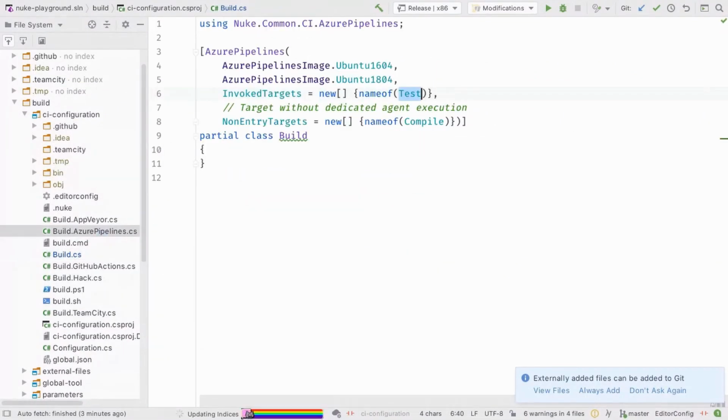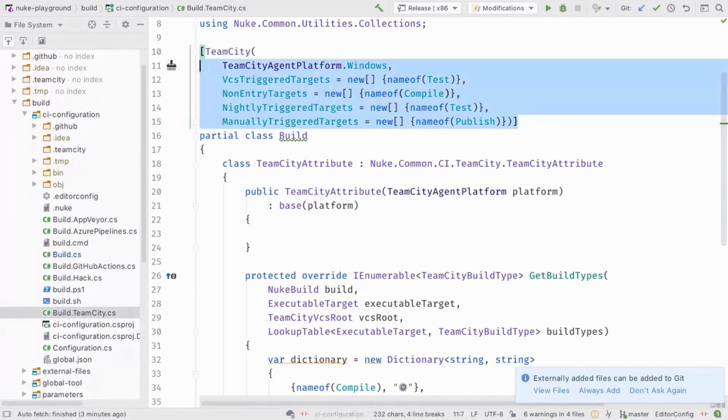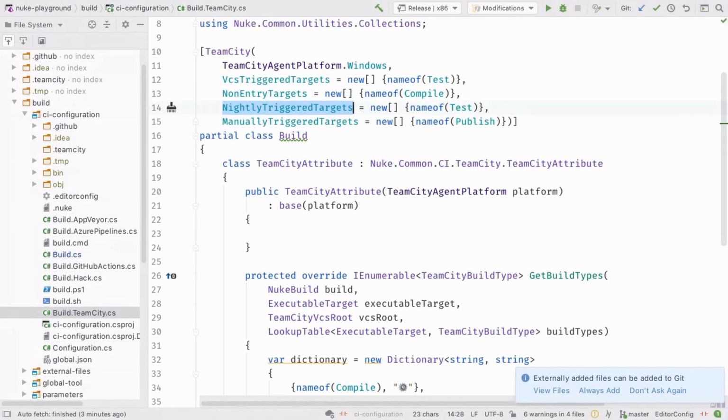I still owe you the Azure Pipelines. I know the TeamCity attribute here, which looks like that. Here we can also define a nightly trigger target.